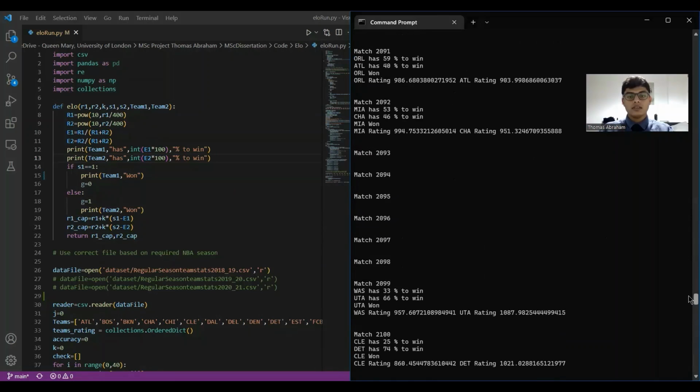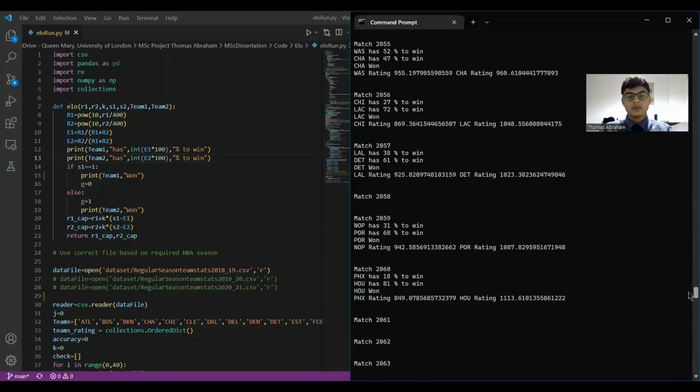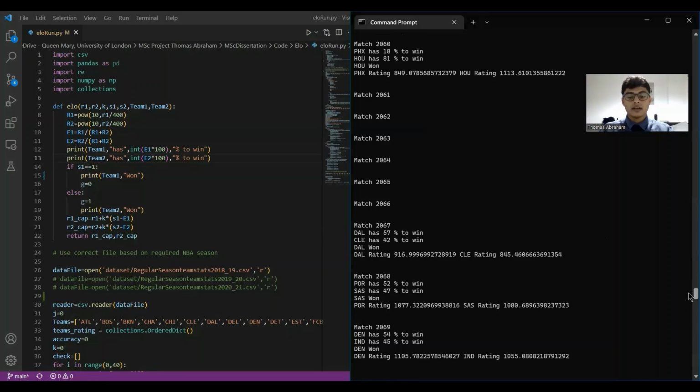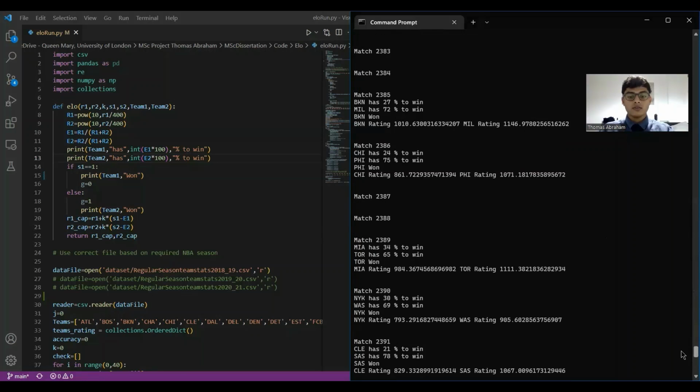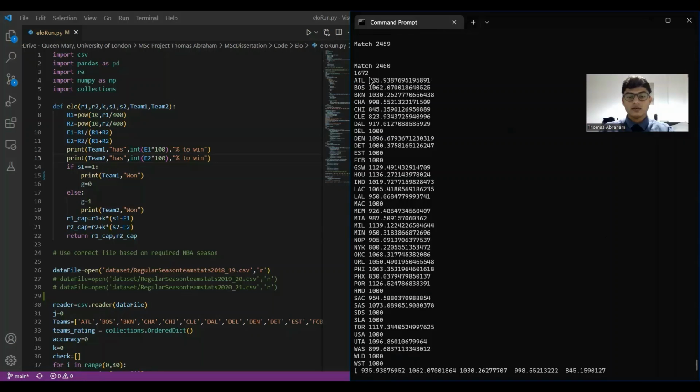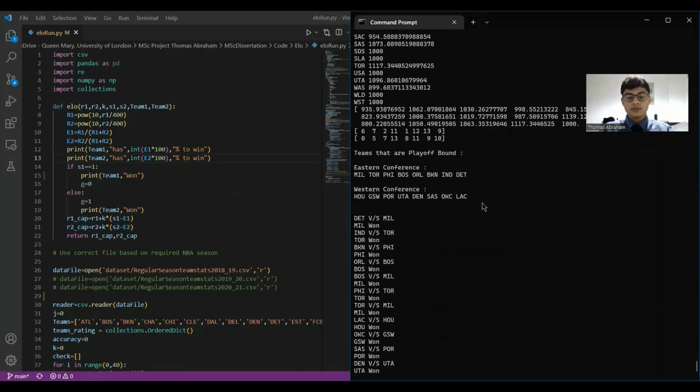So first, the code predicts a win per round of the playoffs and changes the rating accordingly. Now, if you'll go to the bottom, you'll be able to see the playoff rate. These are the ELO ratings for each particular team at the end of the regular season. This is also provided in tabular format in the report.